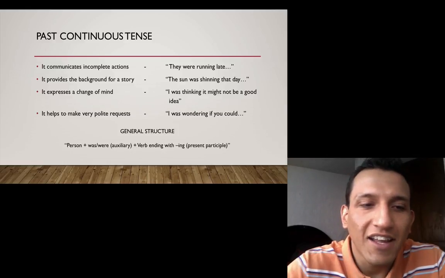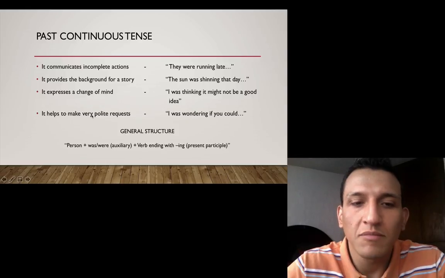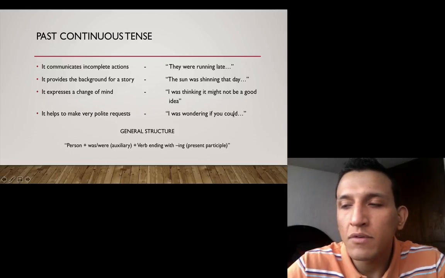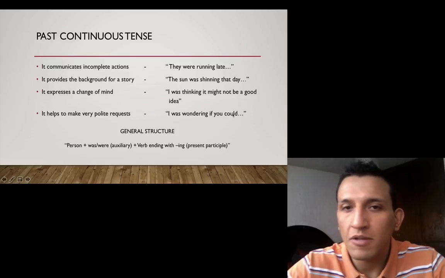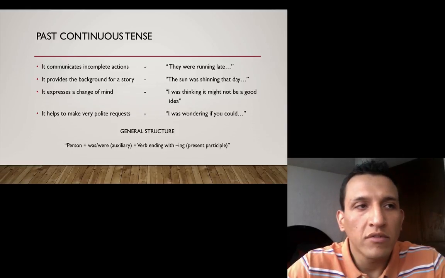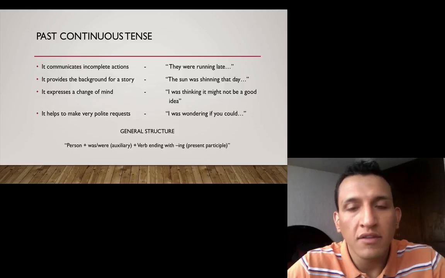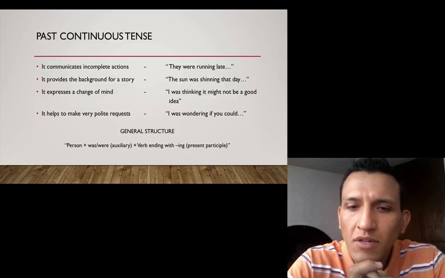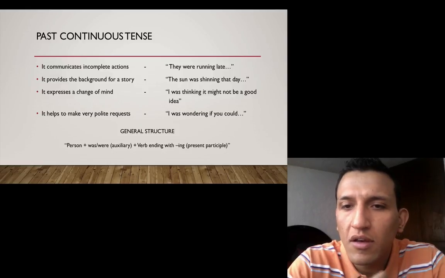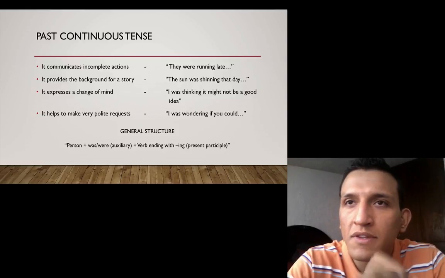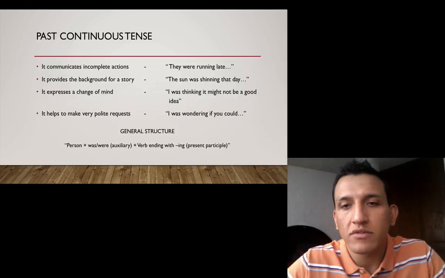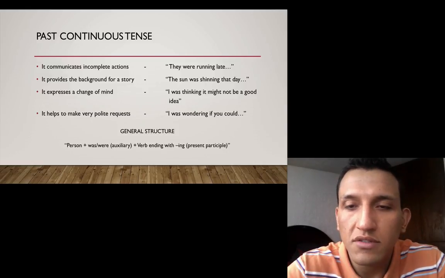Okay. Now, finally, it also helps to make very polite requests. I was wondering if you could bring me that paper. I was wondering if you could answer a few questions for me, right? So, what can we see from these sentences? What do you think? What's their general structure? Can you tell me what's their general structure?